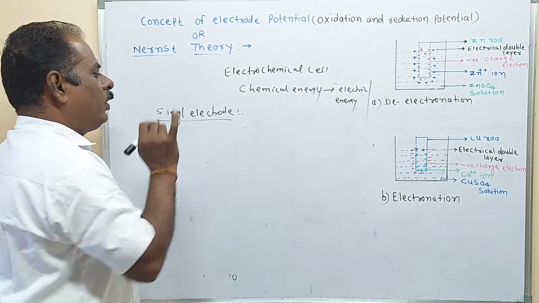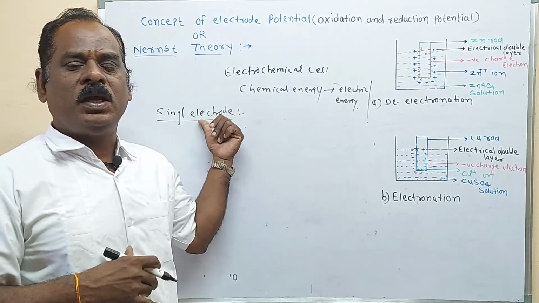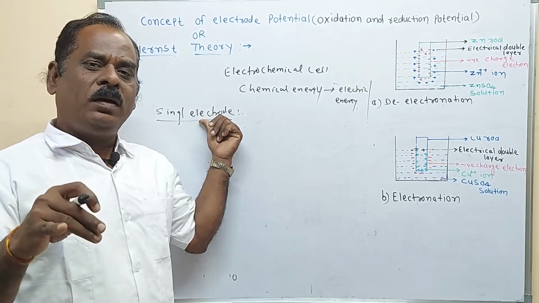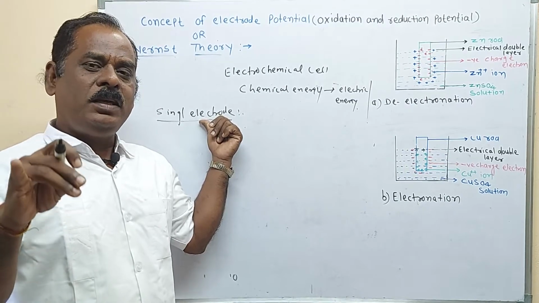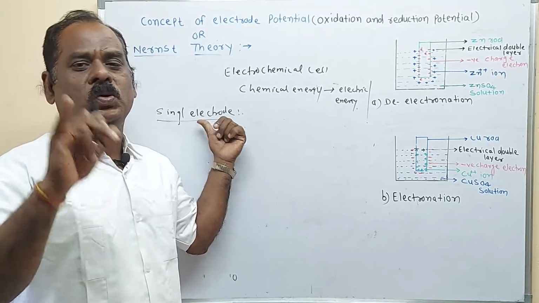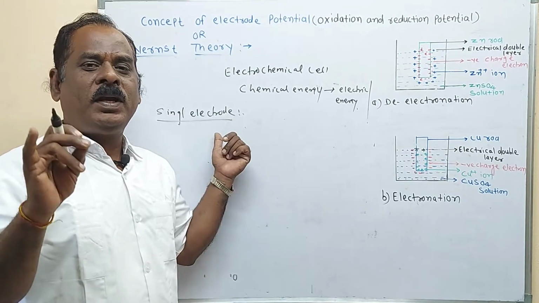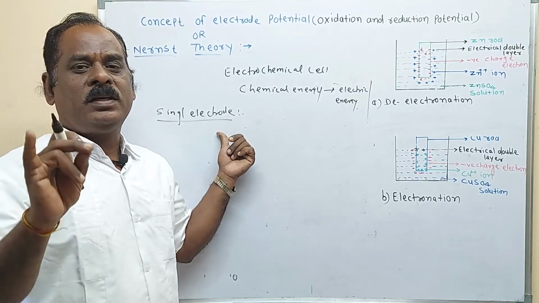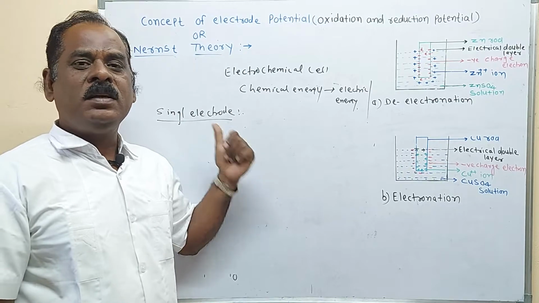How will you now define the single electrode? Try to understand the concept of single electrode. What is meant by single electrode? Whenever a metal rod is dipped in its own salt solution at definite concentration, unit concentration, and definite temperature, such an electrode is called a single electrode.